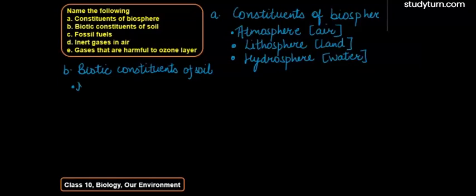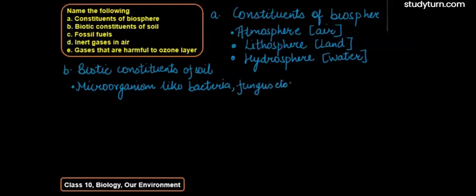These include microorganisms like bacteria, fungus, etc. Then there can be some plants inside the soil which are present, and some animals like worms. They can also be present as a biotic constituent of the soil.